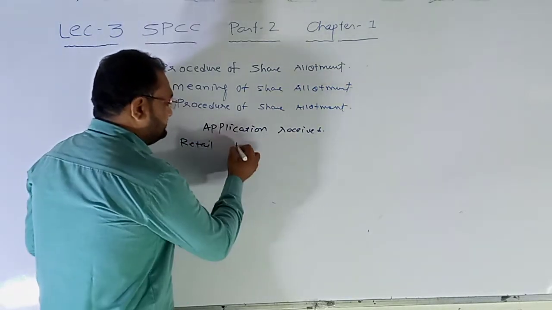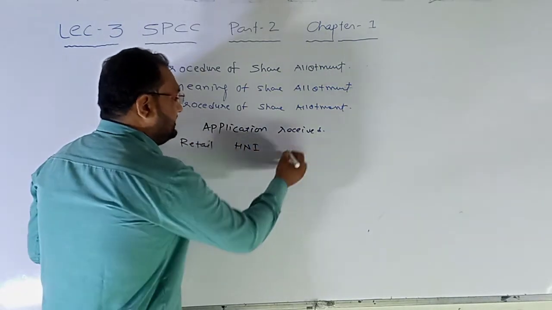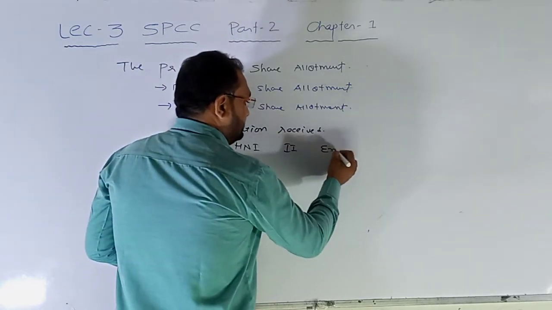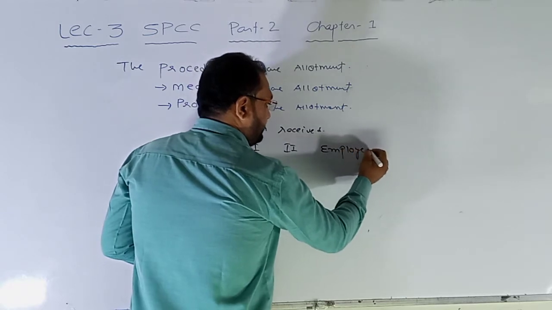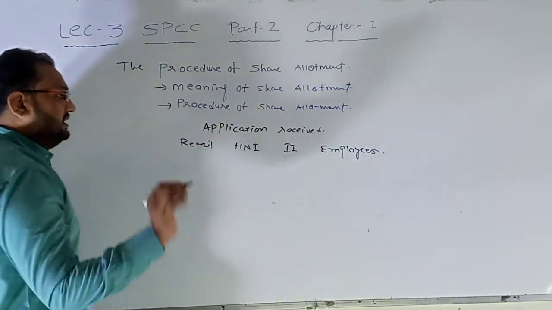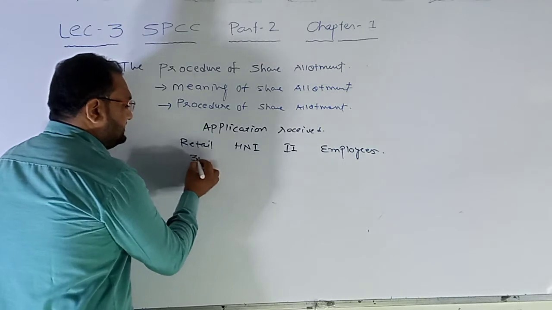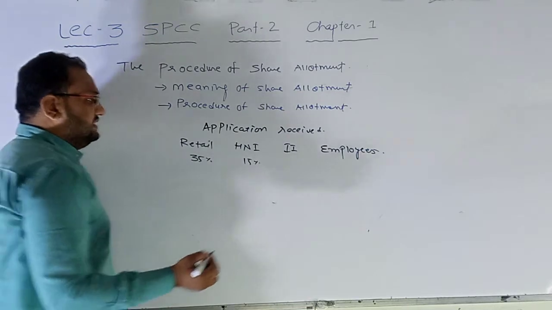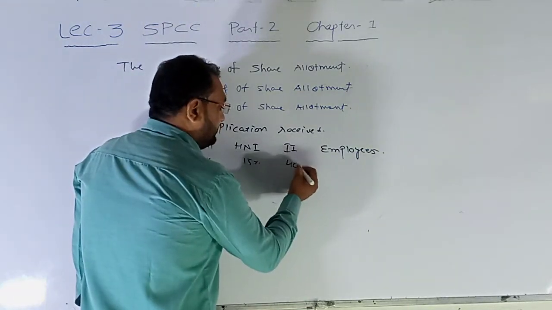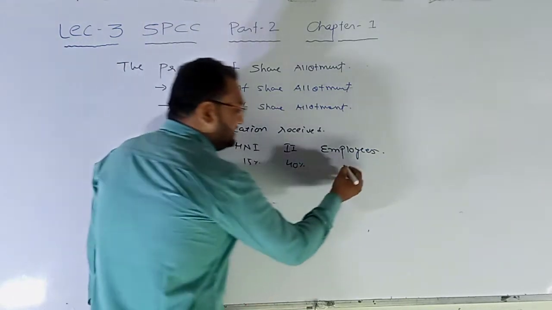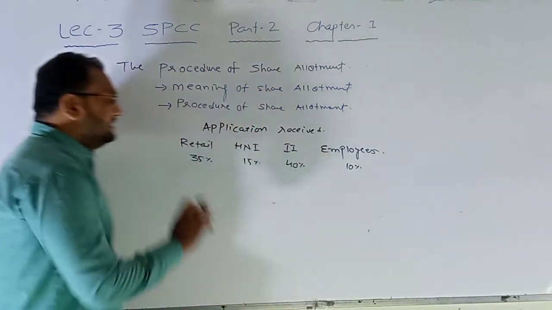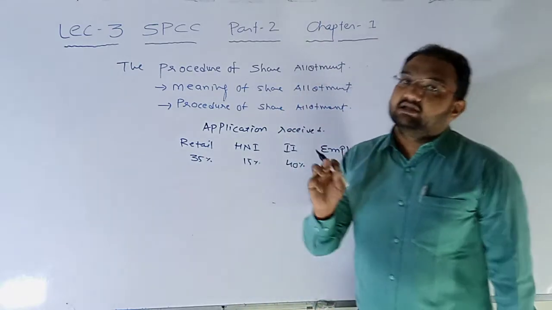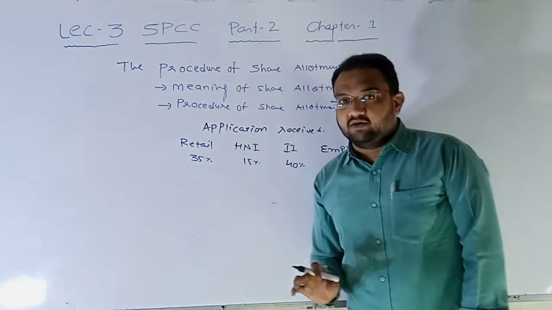Retail, HNI, institutional investors, employees. Now, first of all, say for example 35% retail, 15% HNI, 40% to institutional investors, and 10% to employees. This is the category based on which we decide whether the subscription is fulfilled or not.